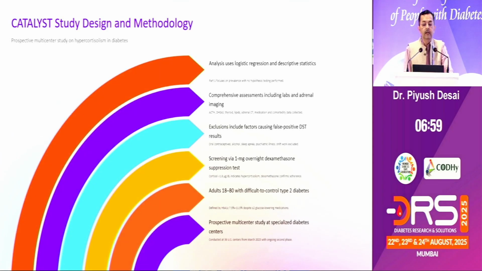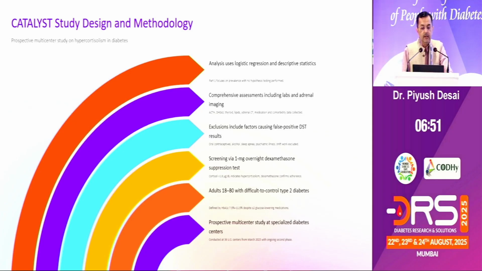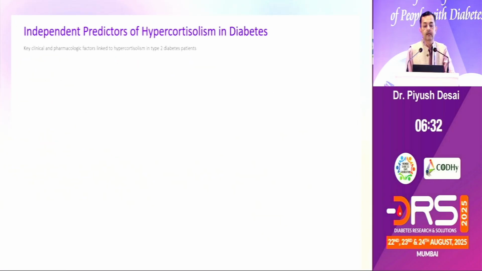Here they did a comprehensive assessment by lab and adrenal imaging also. Dexamethasone suppression test was done. Exclusion was done depending on previous exposure to steroid. Screening was done by a 1 milligram dexamethasone suppression test, and they took adult type 2 diabetic patients from 18 to 80 years who were on multiple medicines and not yet under control.